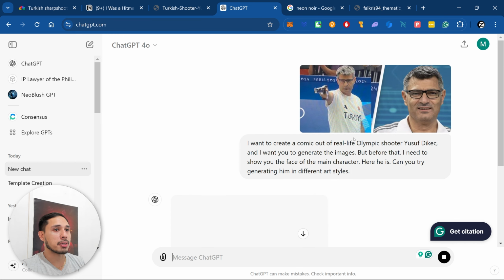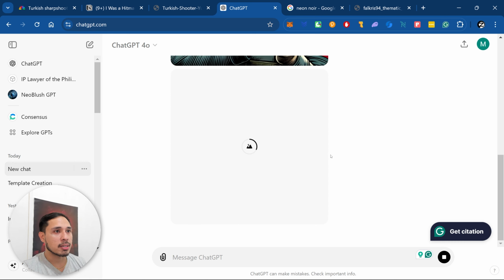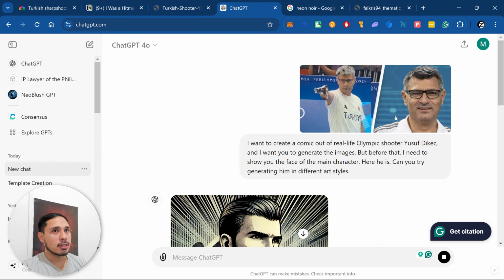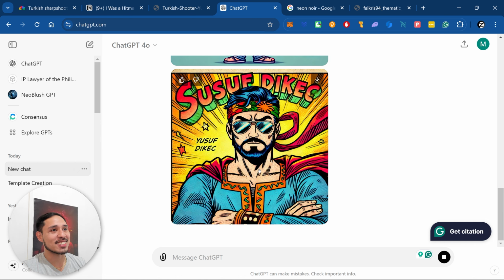Oh, it's already generating. I'm really curious if ChatGPT can really copy this guy. Okay, not quite. Sorry, ChatGPT, not good enough. Oh, it's trying to generate again. Okay, still far off. Come on, ChatGPT, you can do it. They look nothing alike. Oh my god, what the heck? Come on, ChatGPT, you're racist. Let's try a different approach.